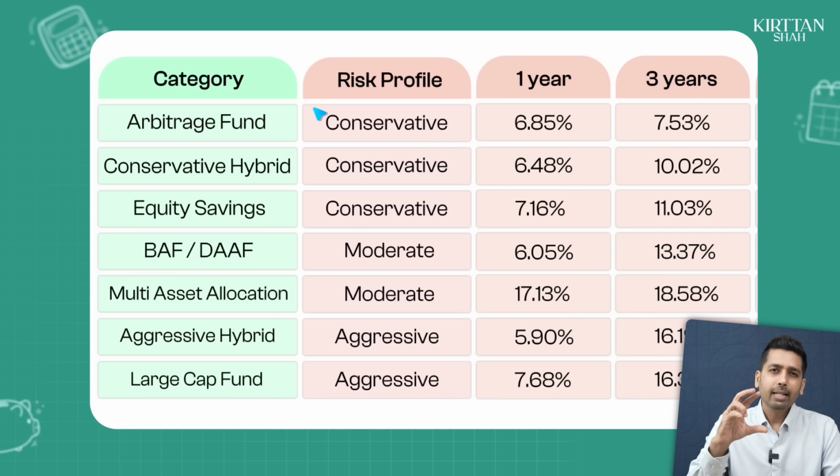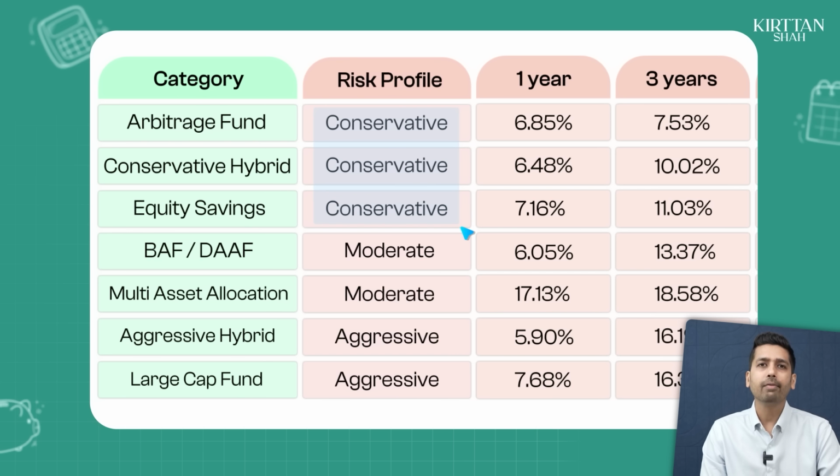Now that you've understood how these funds are different from each other, how are you going to be able to practically use this? If you see, I have divided the 7 hybrid funds into risk profiles. There are 3 funds out of the 7 that we've learned so far which are conservative in nature. The arbitrage fund is conservative, the conservative hybrid is conservative, and equity savings is conservative. So if there is somebody amongst you who is a conservative investor, then these are the 3 funds for you.